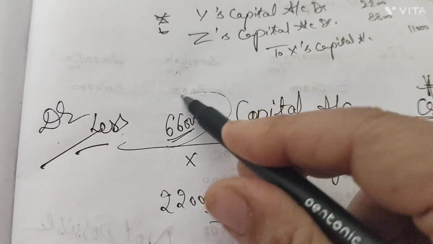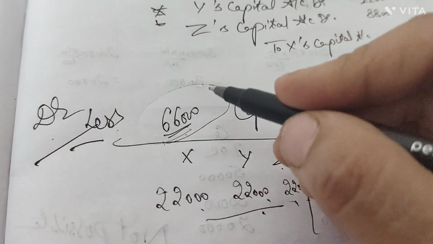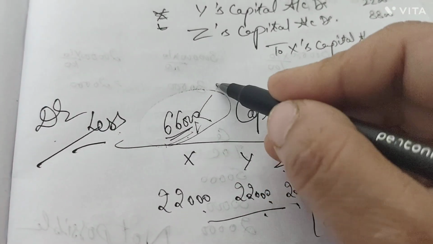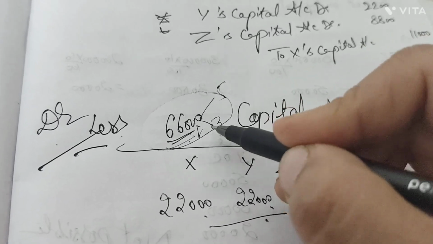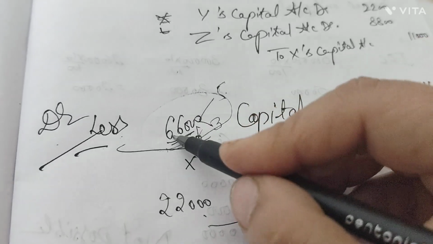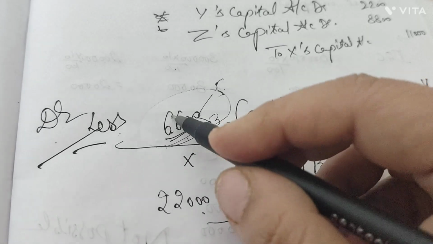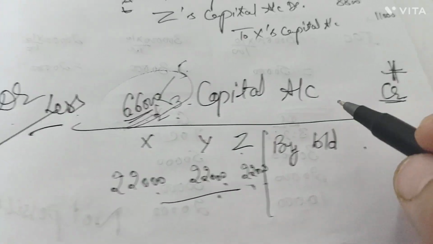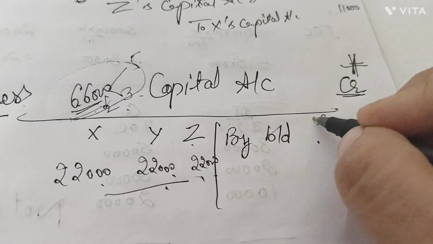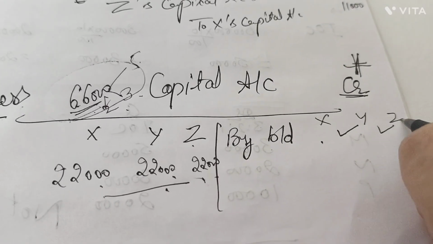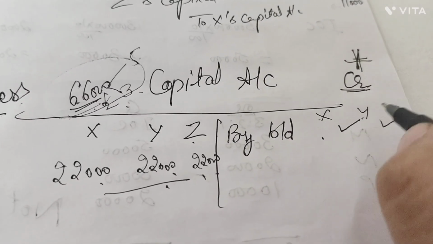Whereas the same profit of rupees 66,000 was to be distributed in the ratio 5:3:2. That means 5 divided by 10, 3 divided by 10 and 2 divided by 10. So how much profit should go on the credit side of the accounts of X, Y and Z?